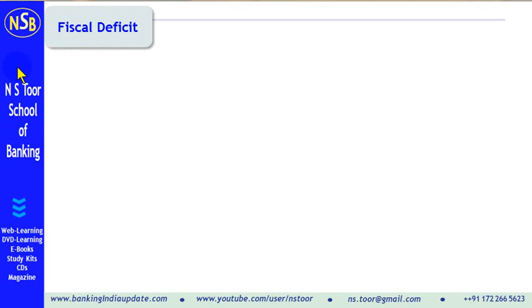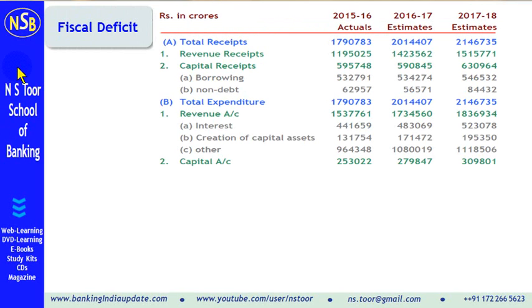Budget deficits. There are four types of budget deficits. The first one is fiscal deficit. In this lecture, we shall discuss fiscal deficit with the help of examples.